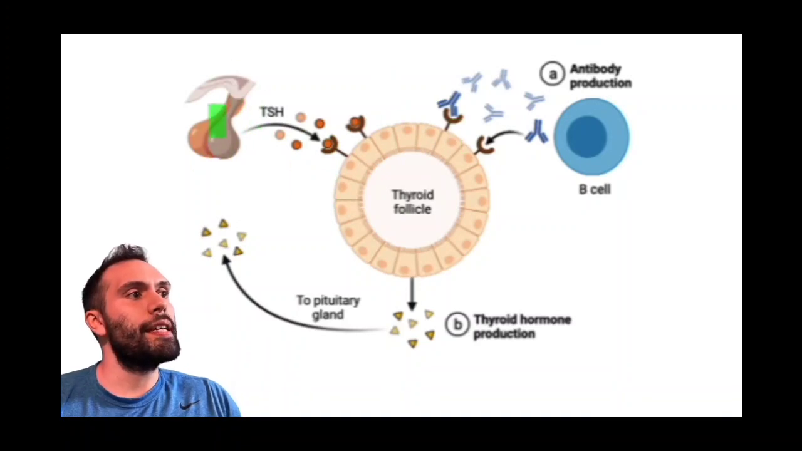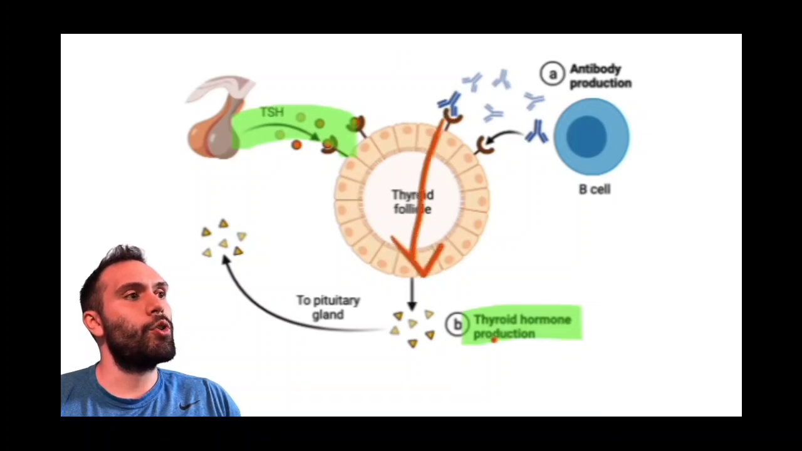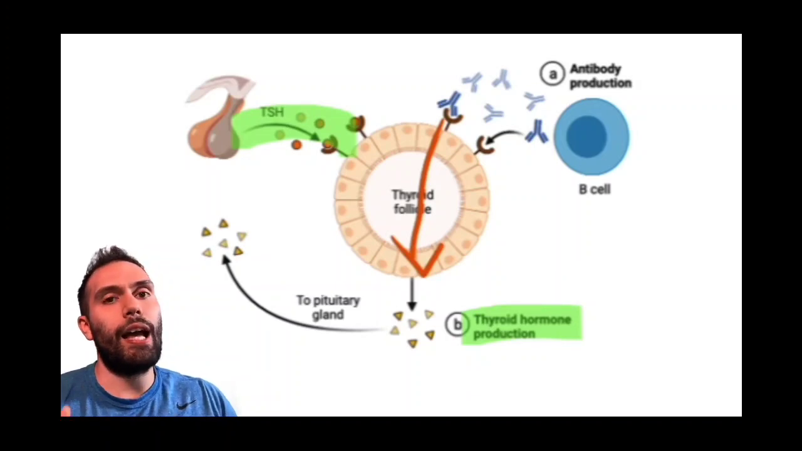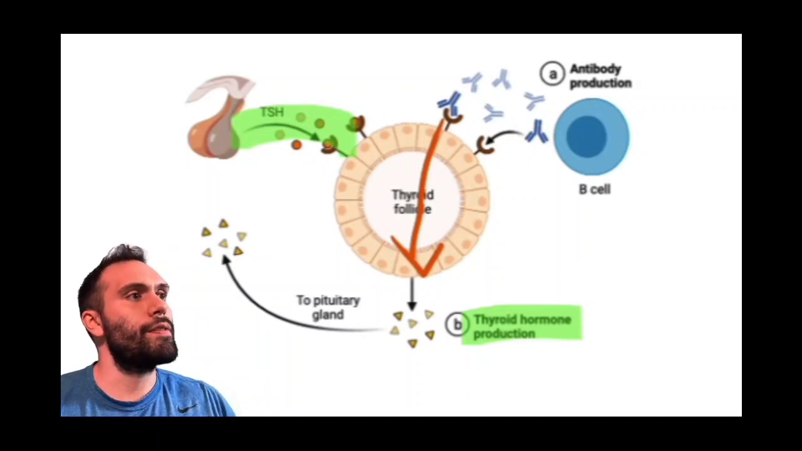So you can see TSH can bind to some of the receptors in the thyroid follicle and cause thyroid hormone production. But we can also make antibodies that bind to the receptor as well and also stimulate the receptor to make thyroid hormone. And if we make too much thyroid hormone, we end up in a situation with hyperthyroidism. And that's essentially what Graves' disease is, right? Because we're overstimulating the TSH receptor.